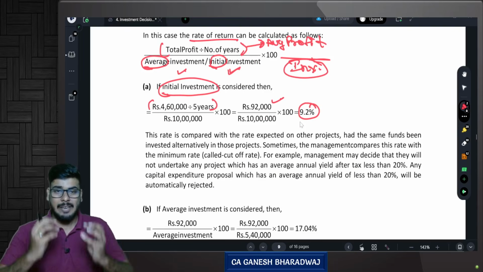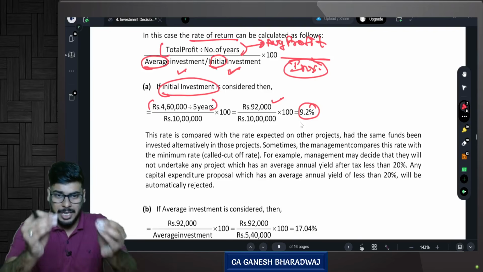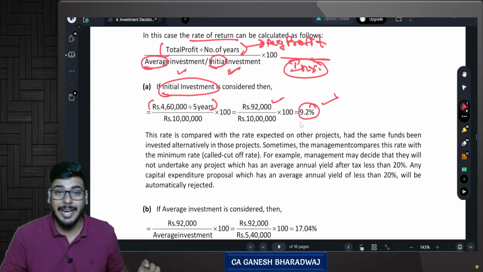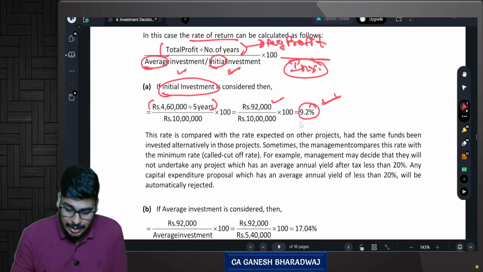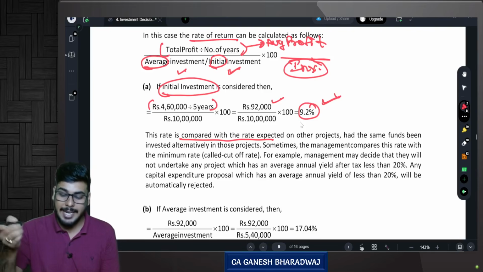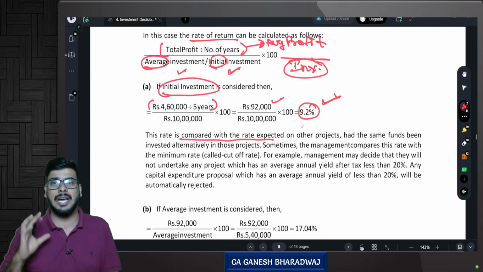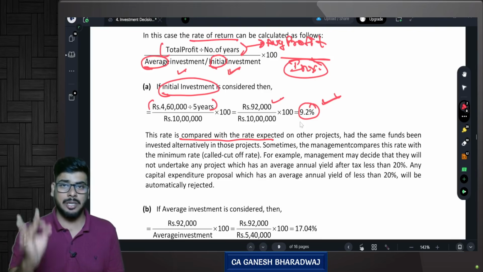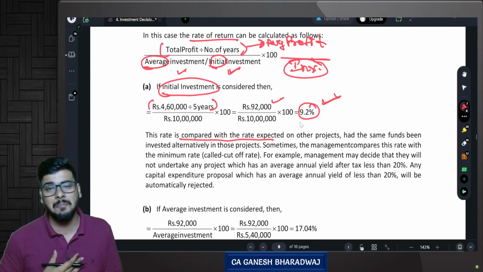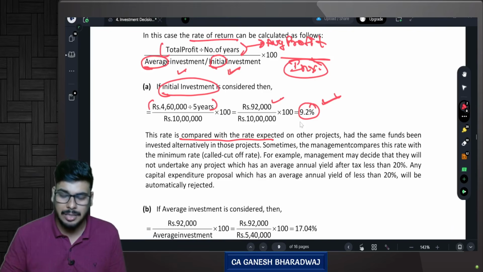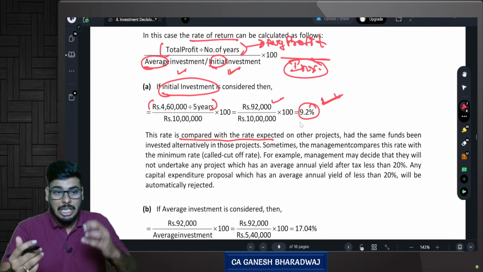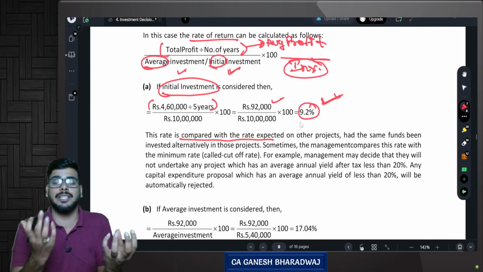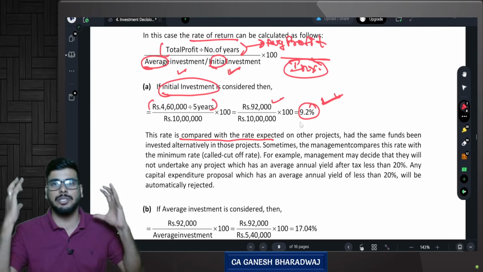So we can say if you park your funds in this project, you get an average rate of return of 9.2%. Now this rate is compared with the rate expected on other products. Suppose the company has a policy: I will invest in a project only if it at least generates me 10% of return. They will have a yardstick, correct? This project gives me only 9.2%, so rejected. Don't go for this project. Are you clear with this? So these can be used as a yardstick to judge whether or not to go for this particular project.